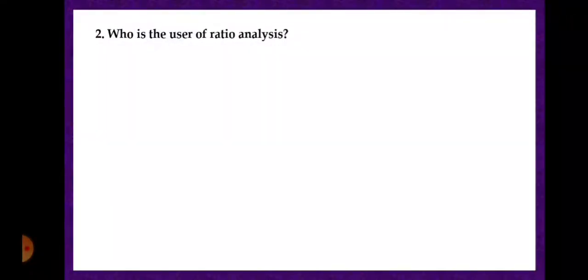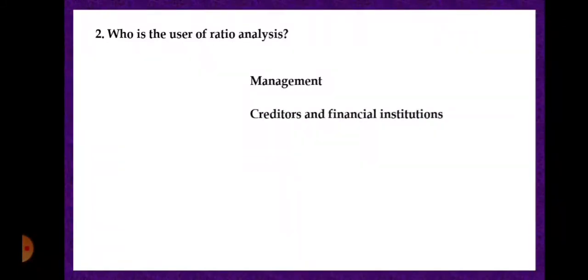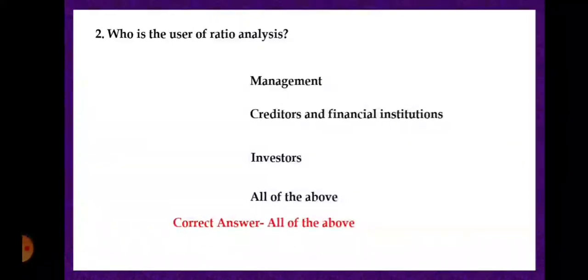Next, who is the user of ratio analysis? Option 1 management, option 2 creditors and financial institutions, option 3 investors, option 4 all of the above. And the correct answer is all of the above. That means management, creditors, financial institutions and investors are interested in ratio analysis.